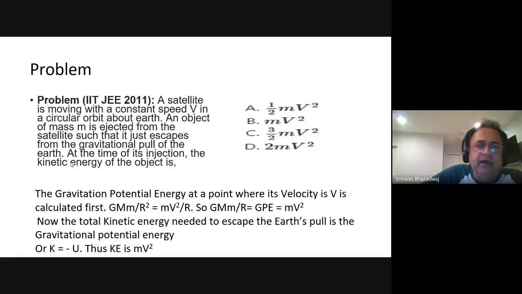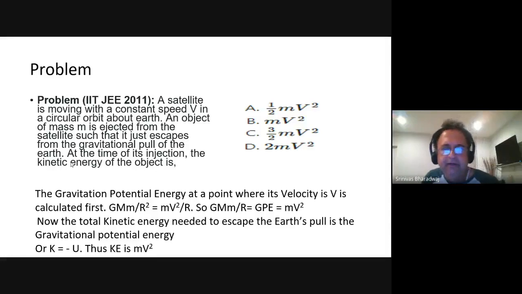Very simple problem actually, but if you miss the basic idea, then you will get it wrong. Okay, so KE equals minus PE when you escape from the Earth's gravitational field. You give enough energy to the body to escape.